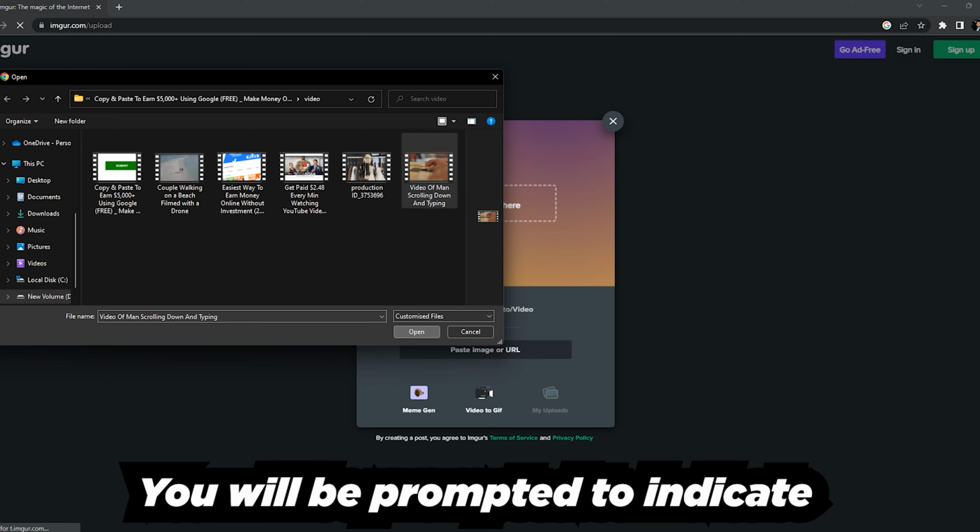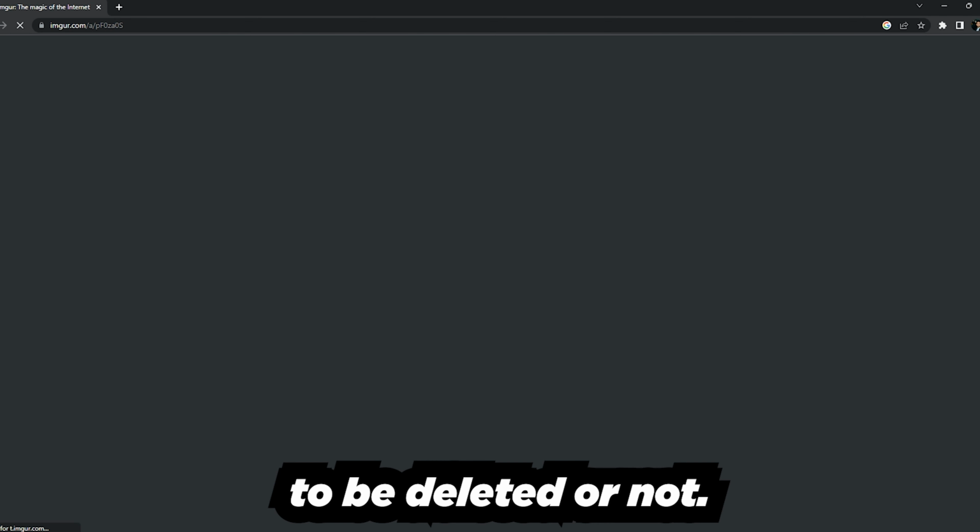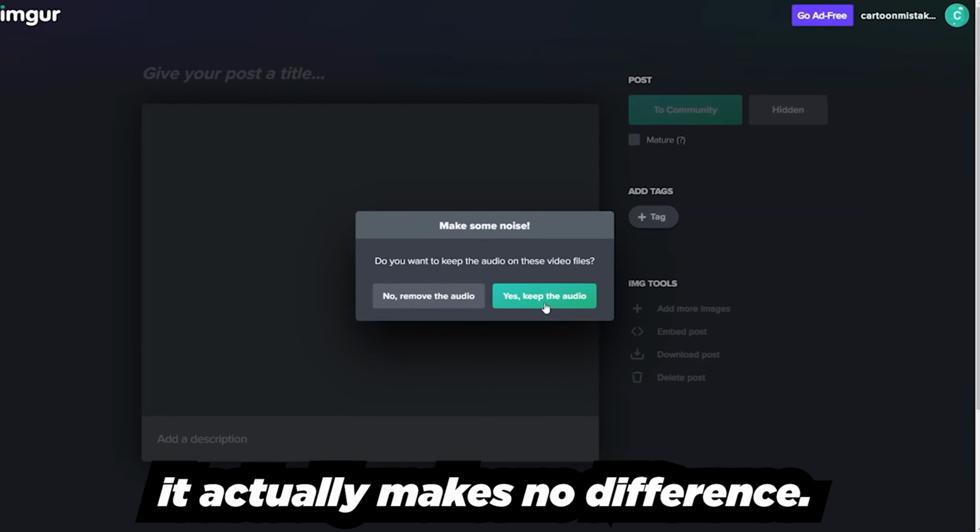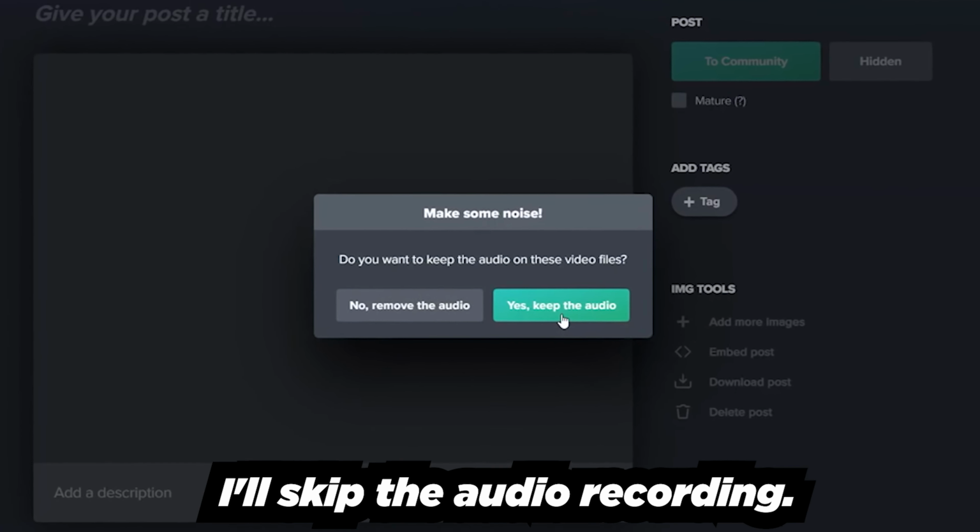You will be prompted to indicate whether you want the audio to be deleted or not. Either no or yes is acceptable. It actually makes no difference. I'll skip the audio.